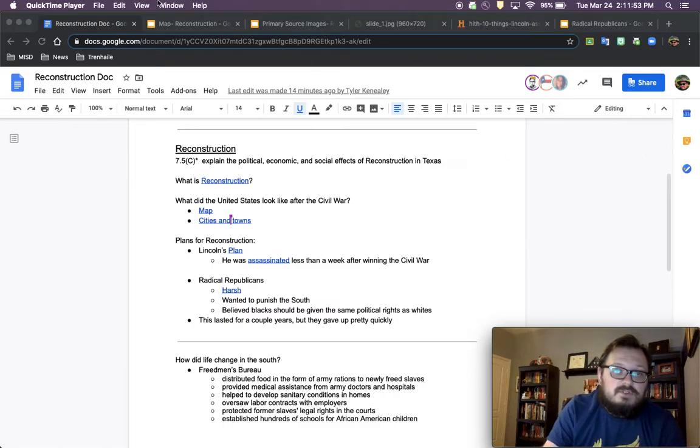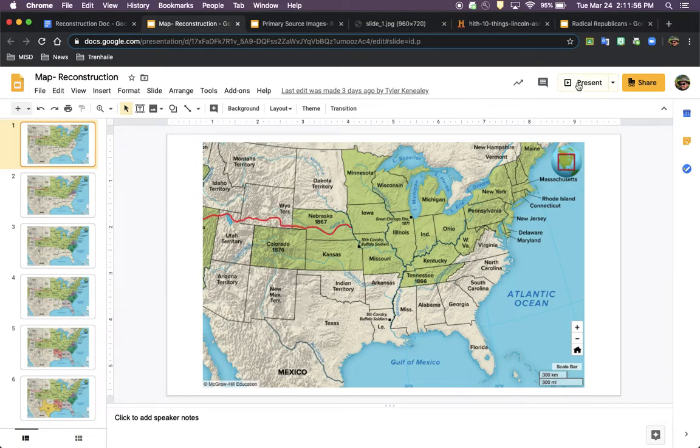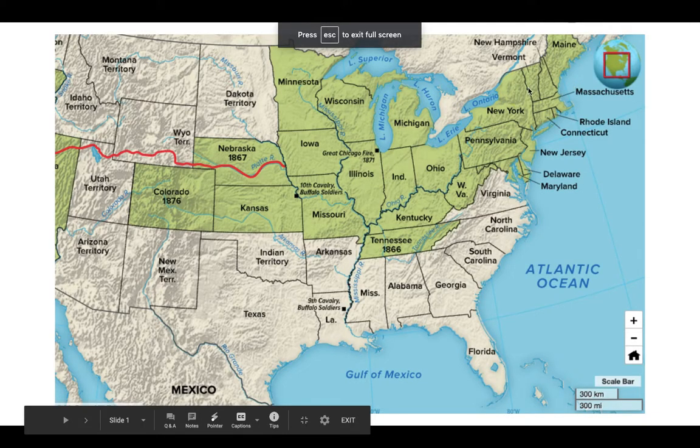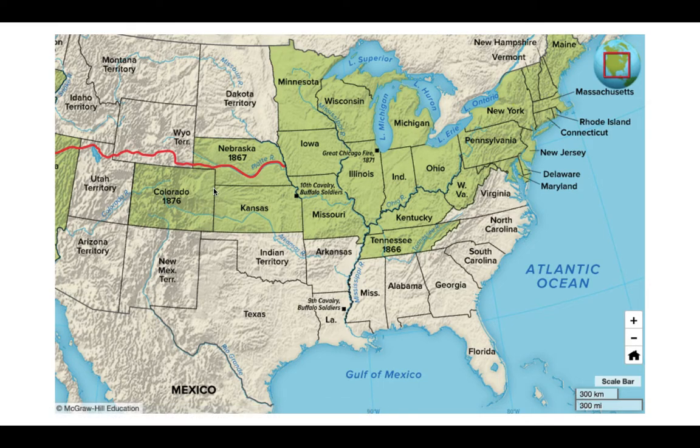So the first thing I want to show you guys is the map of the United States. All of these green states up here were all part of the United States. They never left or fought against the U.S. Some of the states were added after the Civil War, like Nebraska, 2 years after, Tennessee, a year after the Civil War ended, and Colorado, about 10 years after the Civil War ended. But none of these green states ever fought against the U.S., so they all stayed a part of the U.S., and never were controlled by the U.S. Army like these other 5 territories I'm about to show you.